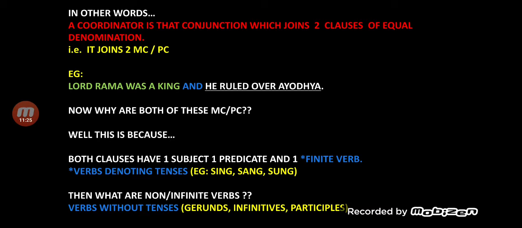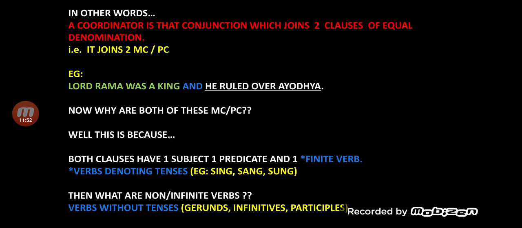Well, look at the other half. He ruled over Ayodhya. Yes, he, subject; ruled over Ayodhya, predicate. Ruled is the verb. So one subject, one predicate, and one finite verb in either of the two halves.